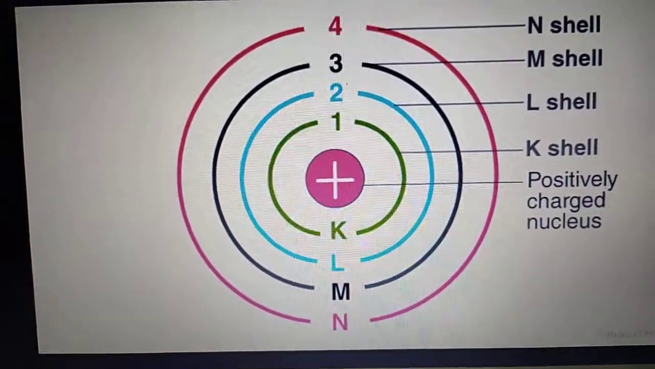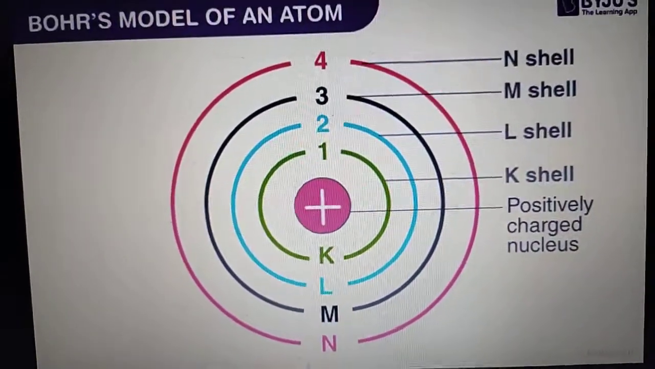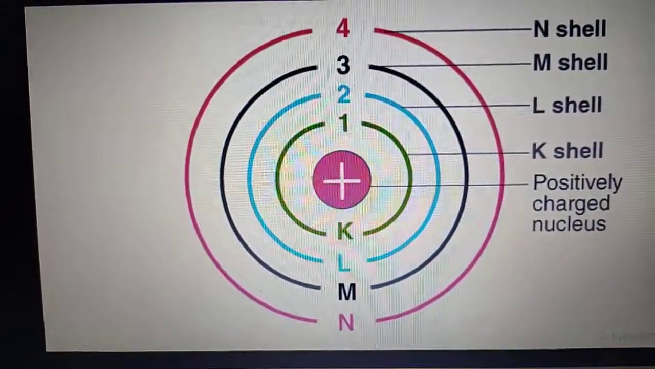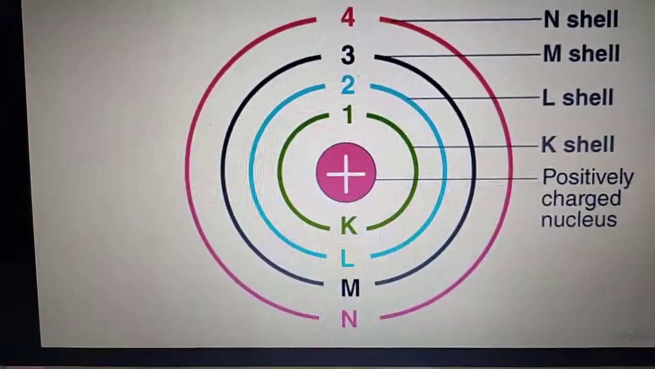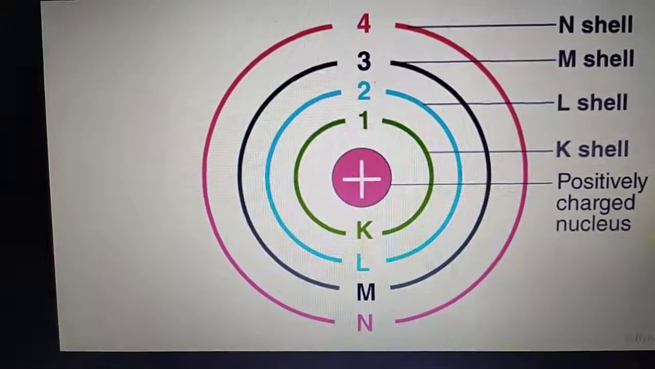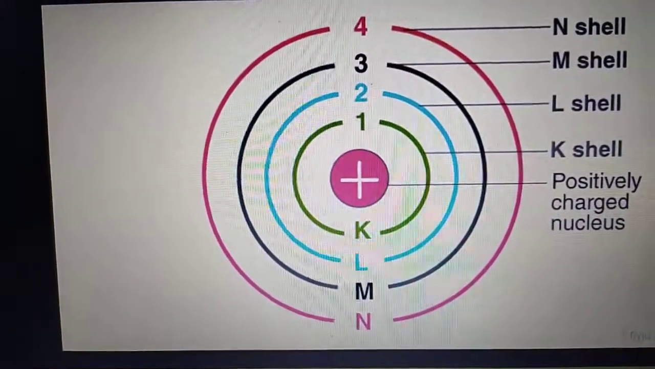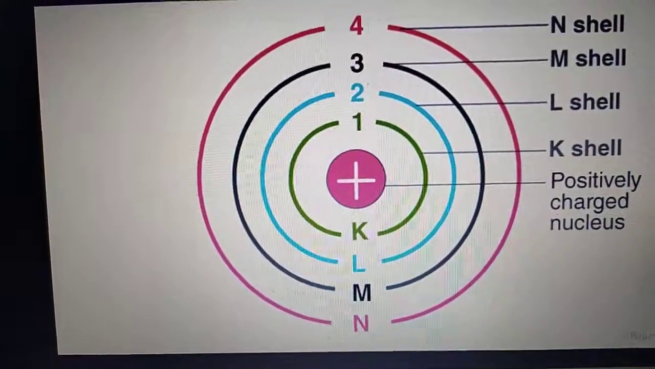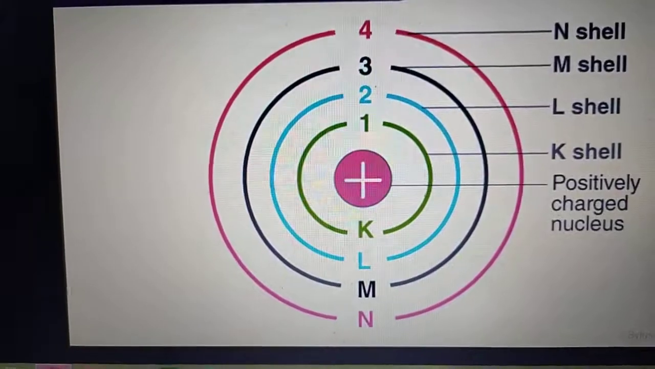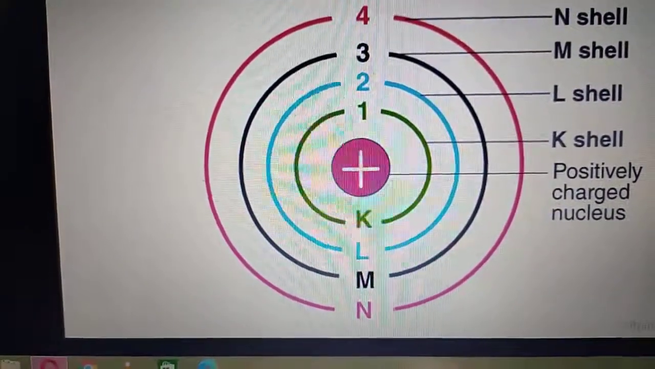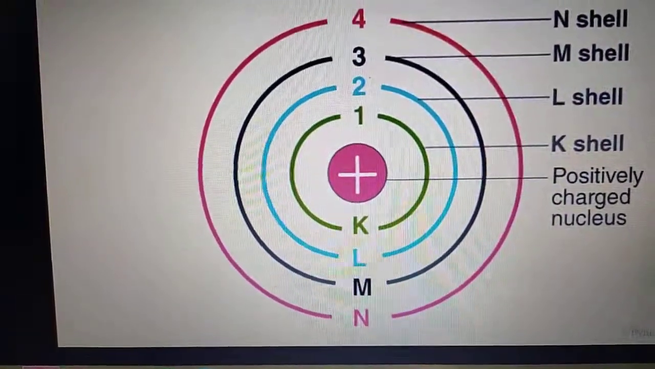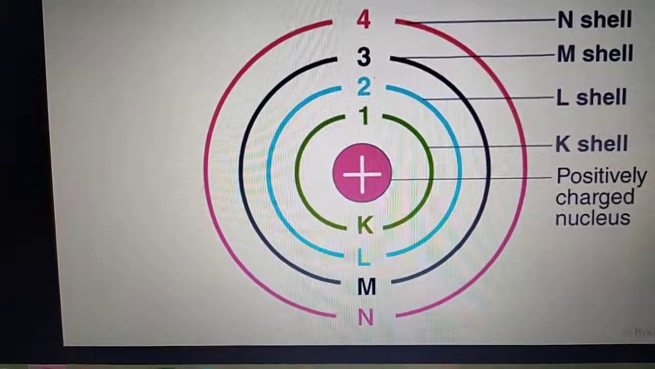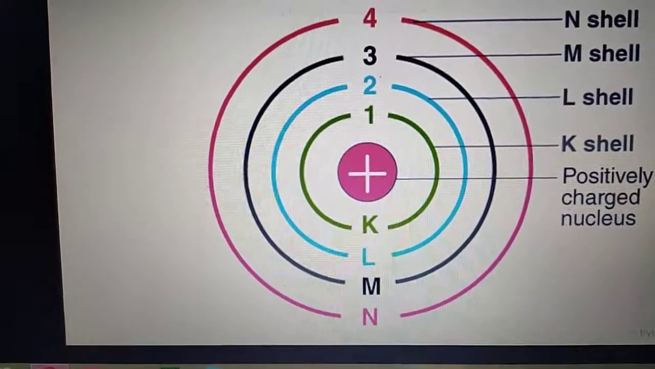The orbits are numbered as 1, 2, 3, 4, as you can see here, starting from the nucleus side. Every time, wherever you start, you start with the shell which is near the nucleus. Thus the orbit for which n is equal to 1 is nearest to the nucleus. The orbits corresponding to n equal to 1, 2, 3, 4 etc. are also designated as K, L, M, N etc. shells.